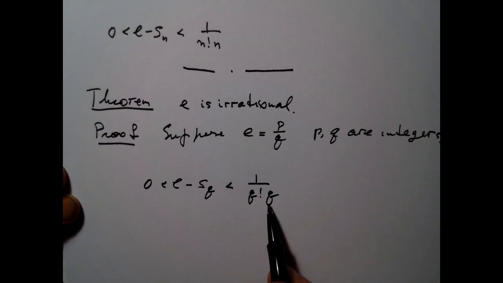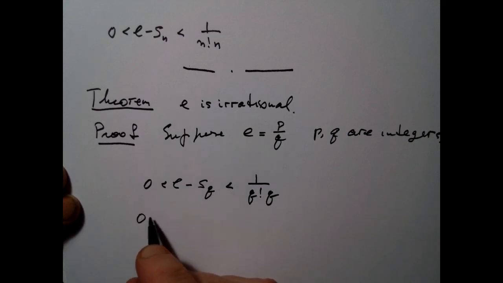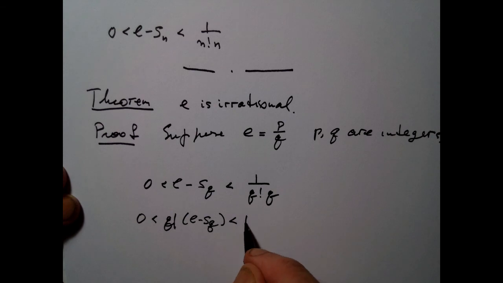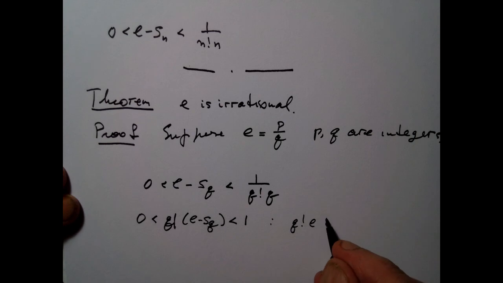So now let's multiply both sides of this inequality by q factorial. I will have 0 is less than q factorial times (e minus sq), which is less than 1. Okay. Now what I claim is that q factorial times e is an integer.